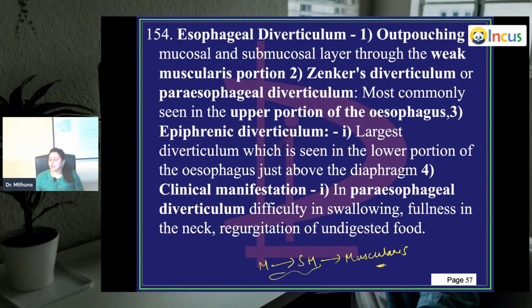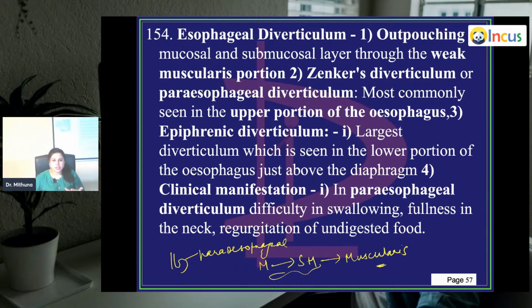Clinical manifestation in paraesophageal diverticulum. So I just told you, if this is your esophagus, just beside it, if you have a diverticulum, this is called paraesophageal. You have difficulty in swallowing, you have fullness, just like that hernia which we have learned about.